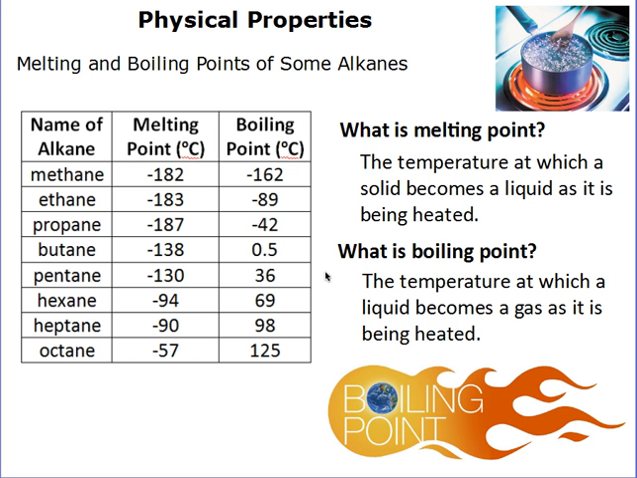If you have a look at the table here, you can see the melting points of the first 8 alkanes are very low. Octane has a melting point of negative 57. Remember, octane is a large component of petrol. Boiling points are also low. You can see negative boiling points there for the first 3 substances, going up to 125 degrees Celsius. So relatively low boiling points as well.